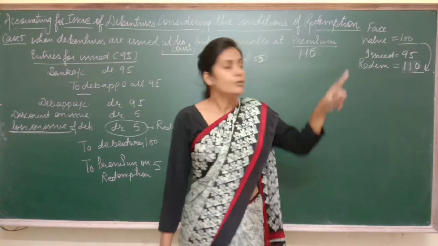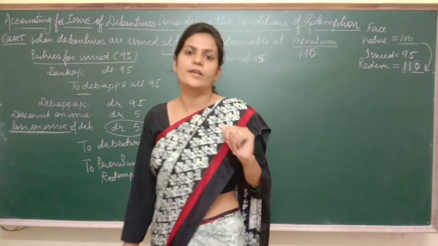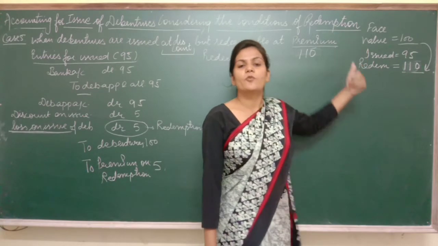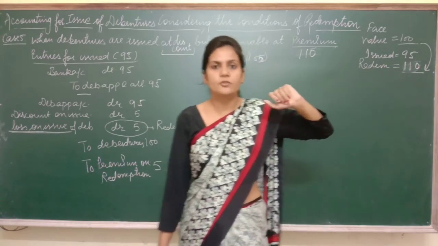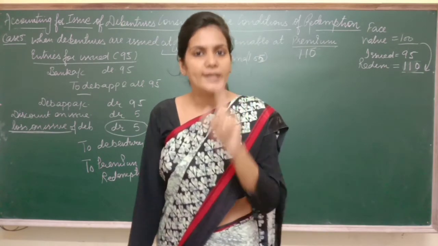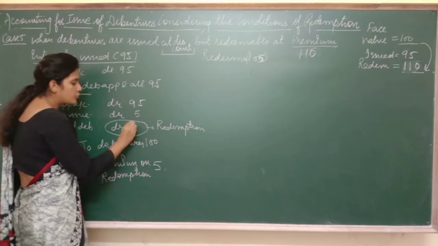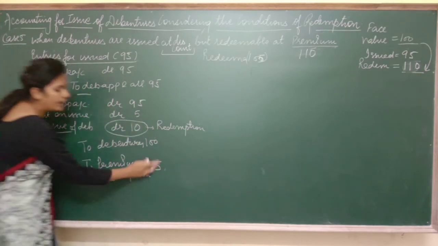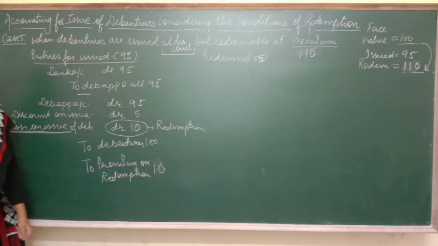As I told you कि आपको issued value से compare नहीं करना कि आपने कितना extra pay करना है. You have to compare it with the face value. Face value was 100, so I have to pay rupees 110 to the person later on after 10 years. So 10 rupees I have to arrange. So my loss on issue of debentures becomes 10, and this 10 I have to arrange and will be transferred to premium on redemption.